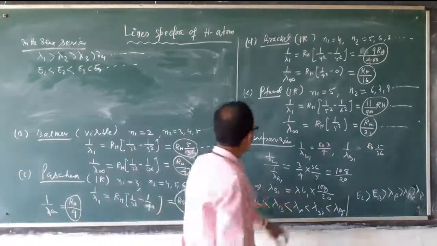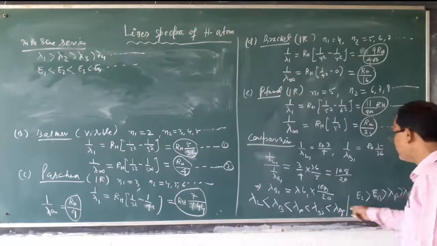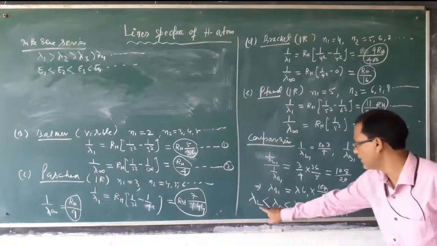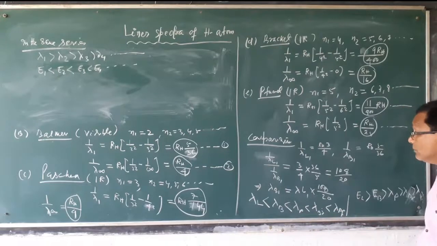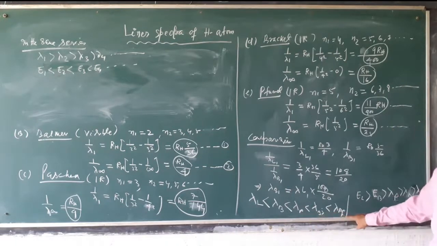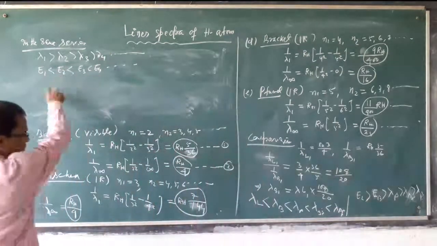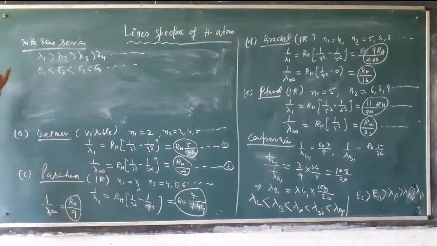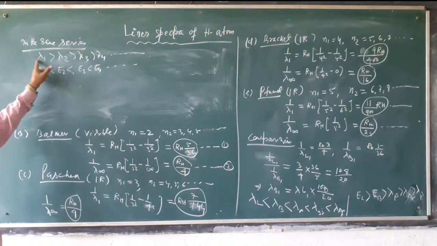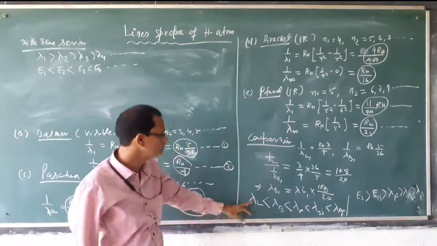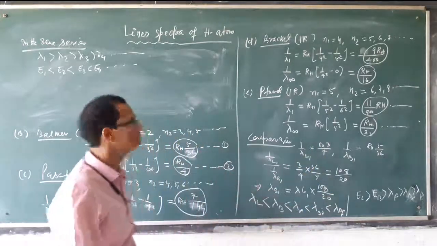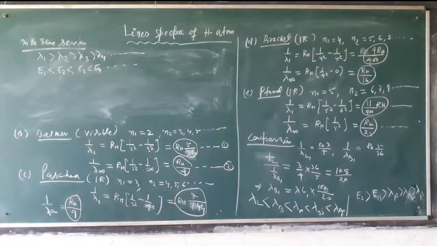This is the in between the series order: Lyman, Balmer, Paschen, Brackett and Pfund. In between the series, and in the same series, the order is just opposite. In the same series lambda value decreases, but here lambda value increases. This is the order. Okay, this is the relation between wavelength of different series.